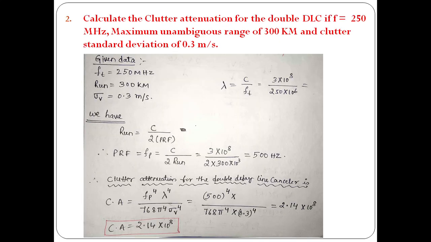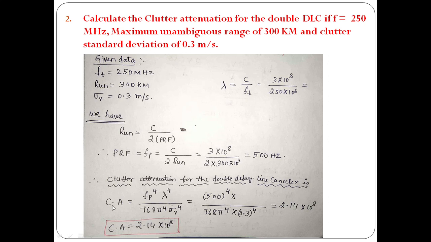The second problem is related to clutter attenuation. Calculate the clutter attenuation for the double delay line canceller if the transmitted frequency is 250 MHz, the maximum unambiguous range is 300 km, and the clutter standard deviation is given as 0.3 meters per second. Okay, sigma v is given. So take this data.